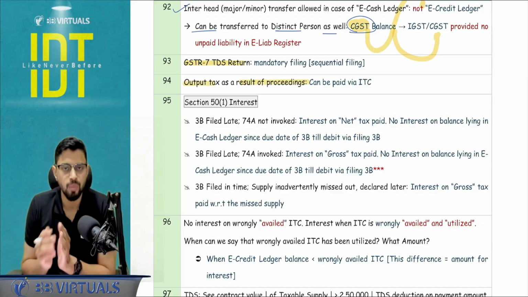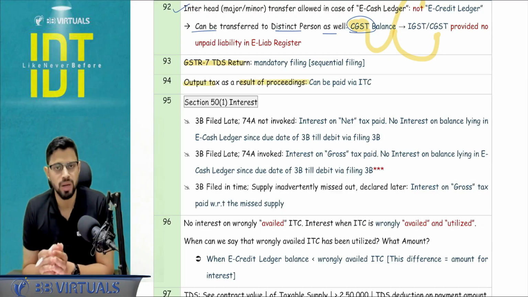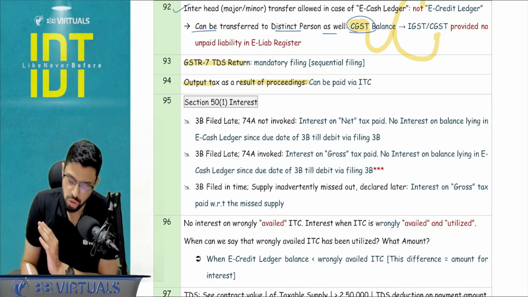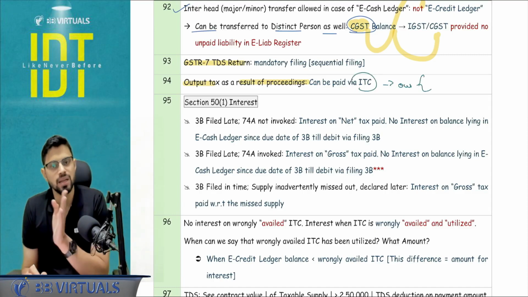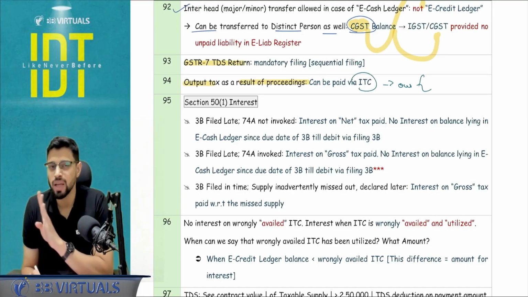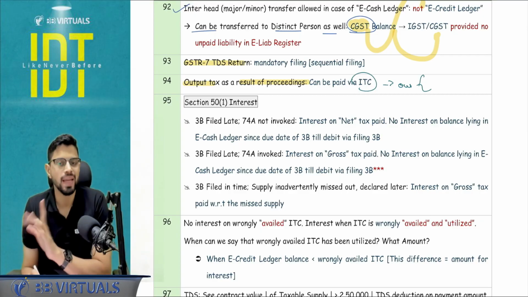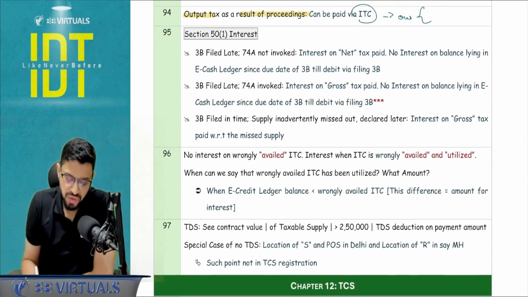Output tax as a result of proceedings. Can I use my ITC? Absolutely yes. Basically, your ITC can be used for any kind of output tax. It can be self-assessed. It can be as a result of the proceedings. I don't care. But other than that, interest, late fee, penalty, whatever is there, you need to pay via the e-cash ledger.